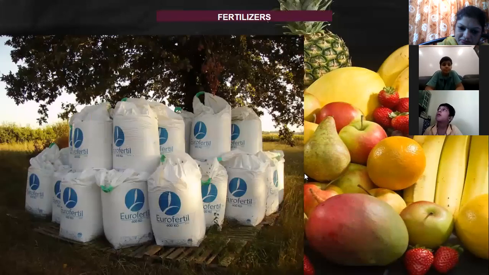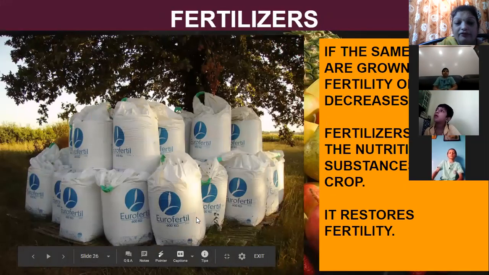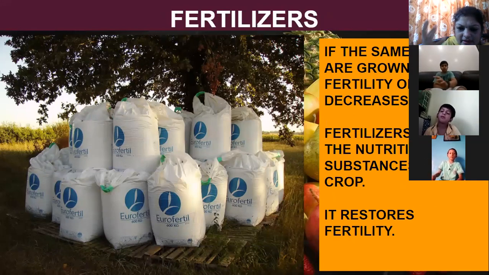Now look here, as I told you in the previous session also about fertilizers. Fertilizers are used when one crop is being produced again and again on the same land. What will happen to the soil? It will lose the fertility of the soil. It will lose the nutritive substance from the soil, and for that, fertilizers are used.